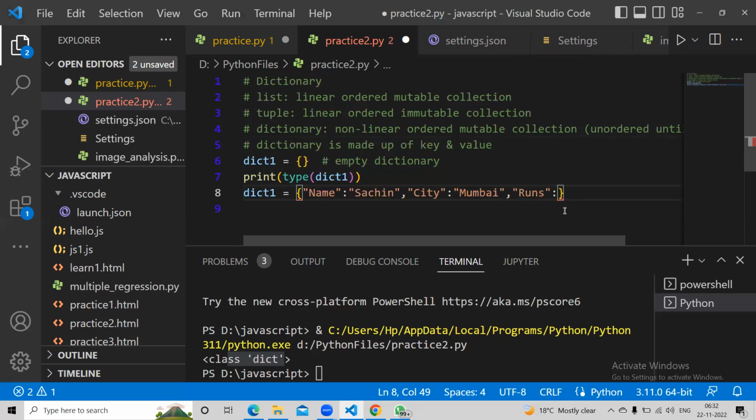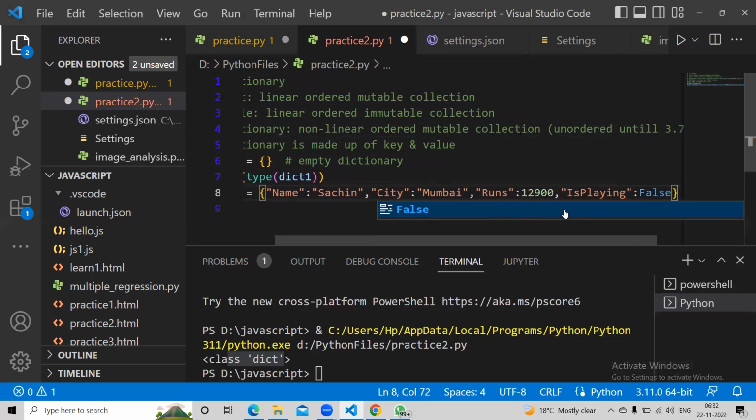let's say 12,900. You can have one more, is playing. It can be false. So now these are your keys. These are like the position index. These are like your index.